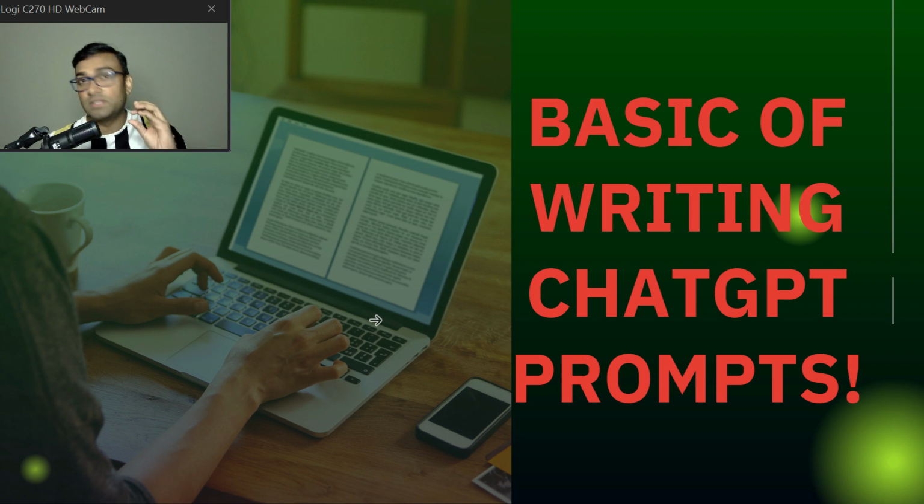Do you think this prompt is better than the first prompt? You are randomly asking ChatGPT, please explain digital marketing. That is a very basic prompt. Instead, if you ask ChatGPT, hey, I have just started a local business, this is my business, explain to me how digital marketing can help my business, do you think the output of ChatGPT will be better? Of course it will be better. In that way, you need to follow some patterns, some algorithms, some style, the basic rules. Then ChatGPT will produce a better, more accurate answer.